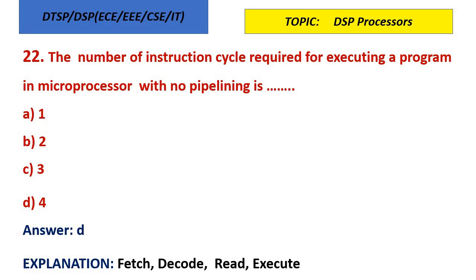Next question. The number of instruction cycles required for executing a program in a microprocessor with no pipelining is, so without pipelining, how many cycles are required to execute a program? It is 4. Option D is the correct answer. That is fetch, decode, read and execute.